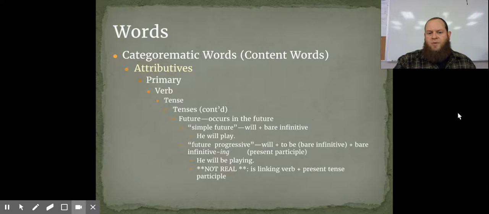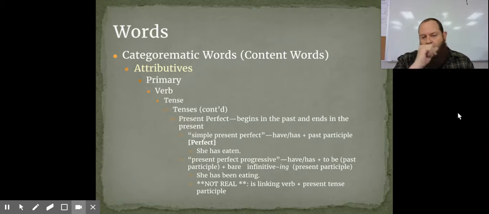Future: we simply take will and add it to the bare infinitive. So will run, he will play. We also have a future progressive where we take will and the bare infinitive of to be, which is be, so will be, and then playing, the present participle. But that again is not a formal tense.